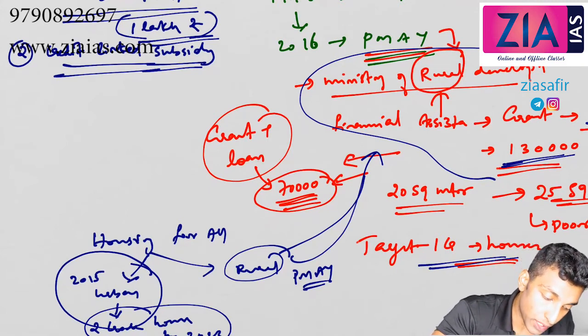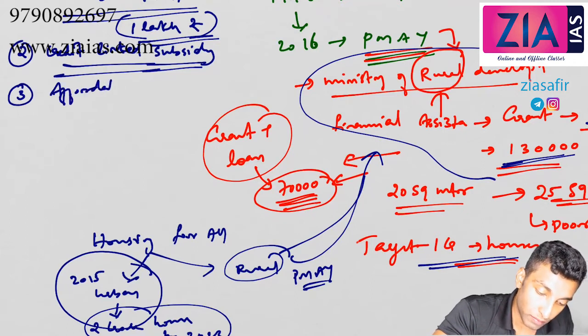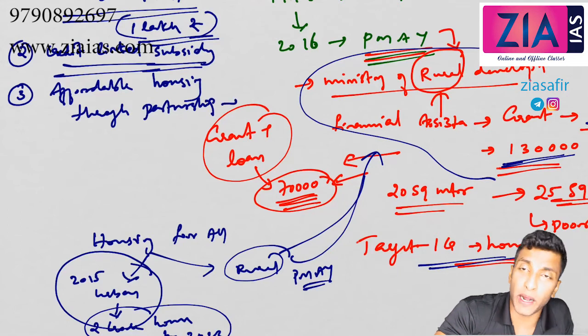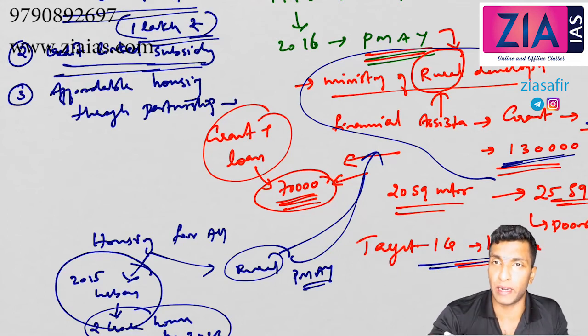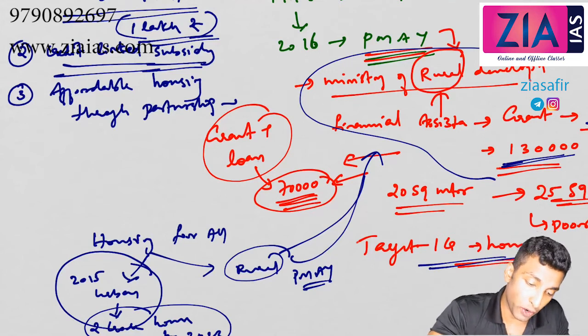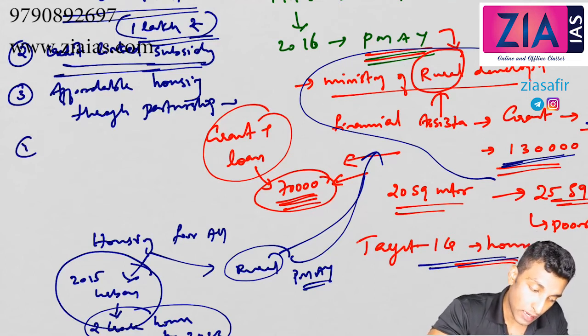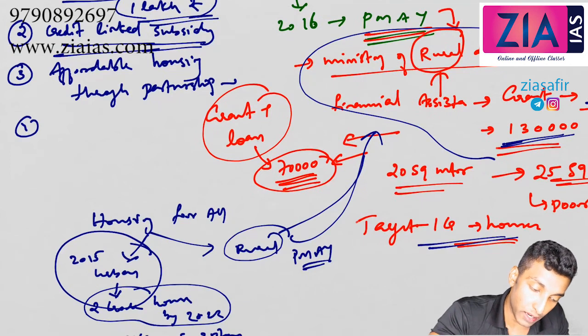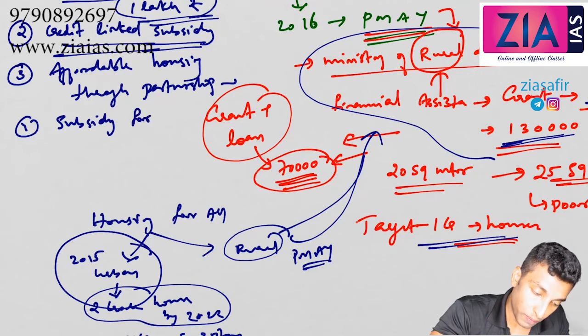Then affordable housing through partnership, that is the third component. Through partnership you can develop the area. For example, LIC, they will construct houses, so development of that area, etc. Fourth, subsidy for beneficiary led individual house construction.